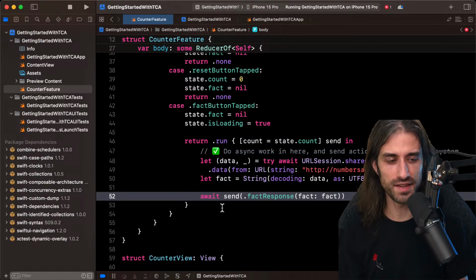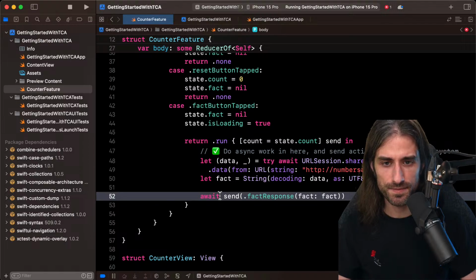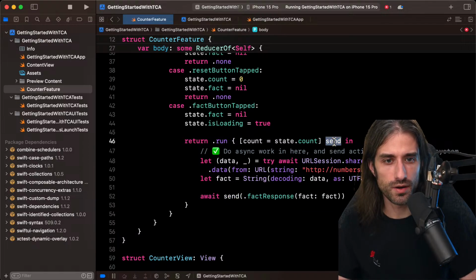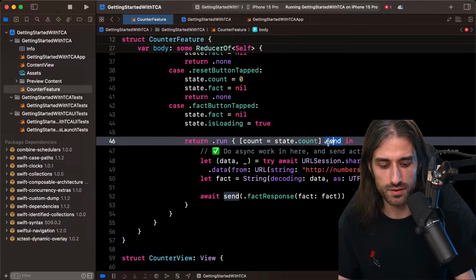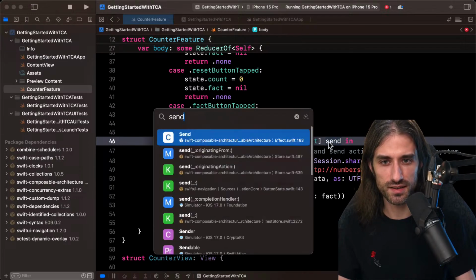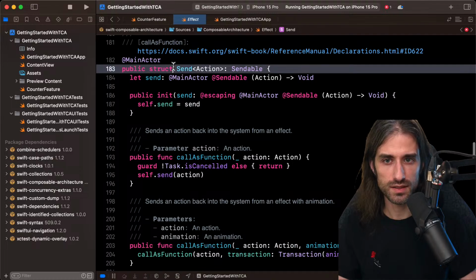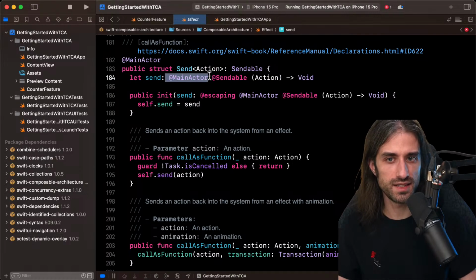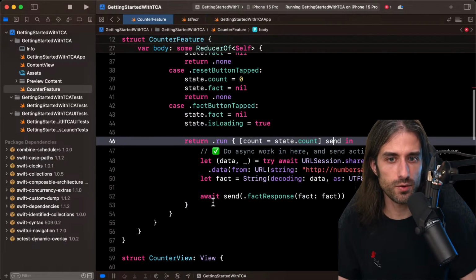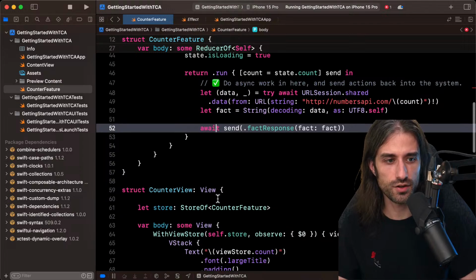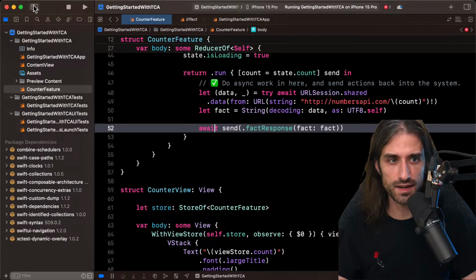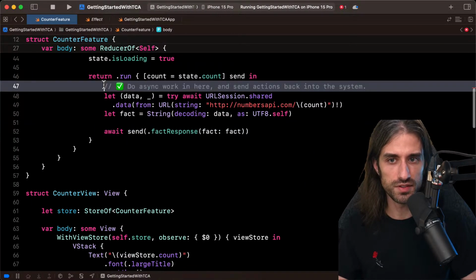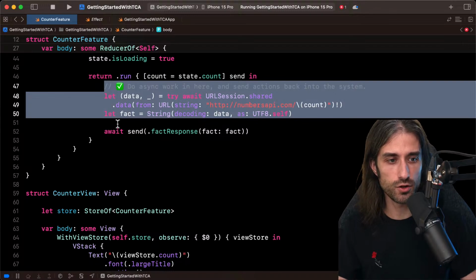Interesting that this is async, but I guess maybe it's an await linked to actor isolation, in the sense that, let me open send. So it's a yes. It's because send is annotated with @MainActor. So this await is actor isolation related, and it's here because this is probably running on a background thread.